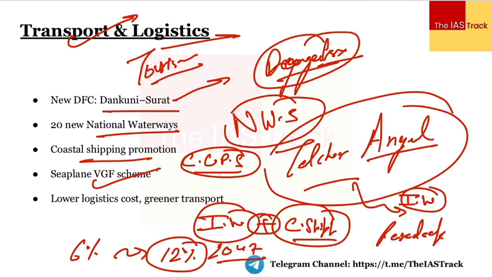ठीक है, overall objective simple सा यही है कि भाई logistics cost कम की जाए, connectivity बढ़ाई जाए, and we also focus upon a greener transport, more sustainable transport mechanism. I hope it is clear.